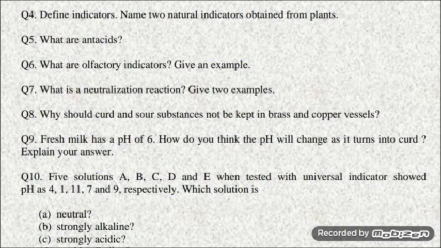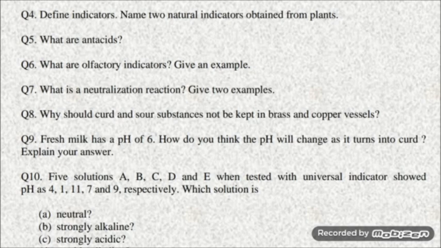Name 2 natural indicators obtained from plants. Question 5, what are antacids? Question 6, what are olfactory indicators? Give an example. Question 7, what is a neutralization reaction? Give 2 examples. Question 8, why should curd and sour substances not be kept in brass and copper vessels?